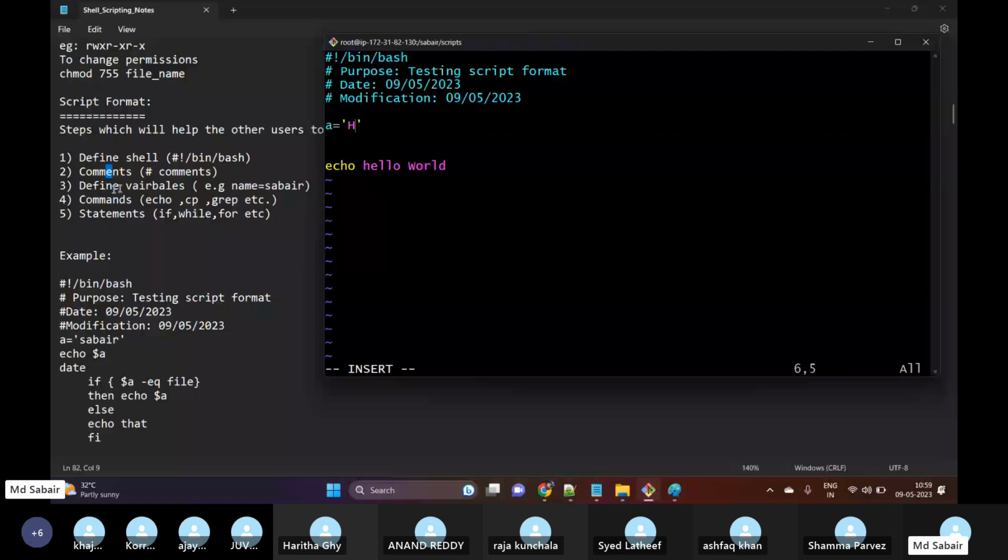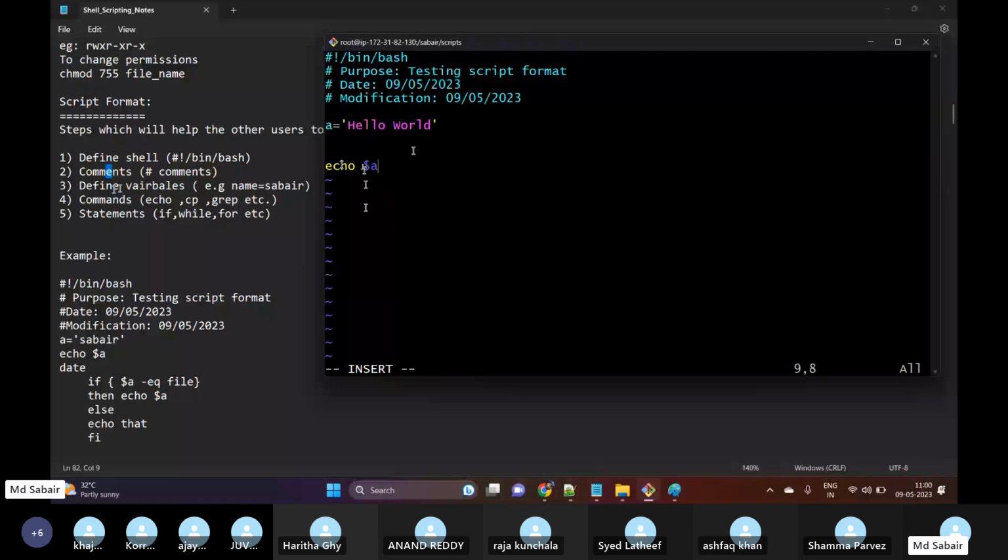And here I'm trying to call my variable. How do we call any variable? We need to use $a, the dollar symbol and then the variable name. So a is my variable name and hello world is my content, which I have stored inside my variable a. And then I'm using the command echo, and I am calling my variable with the name $a. So if you want to call any variable, we need to use the dollar symbol.